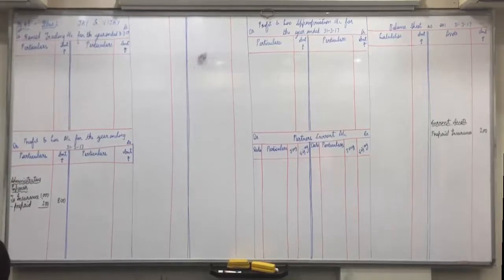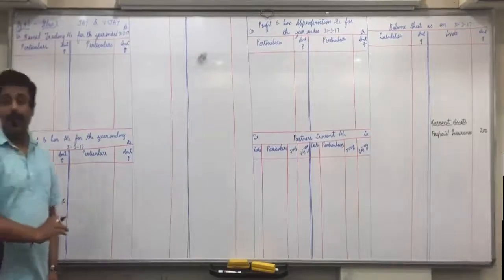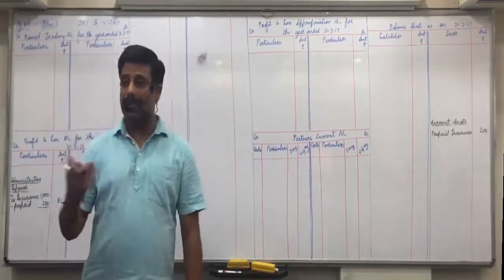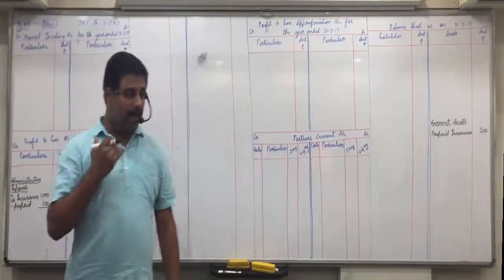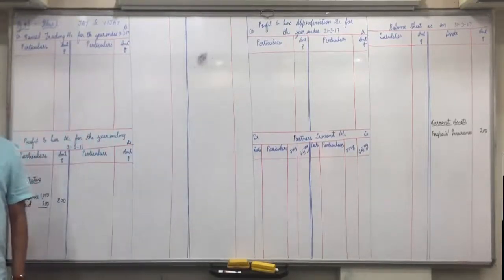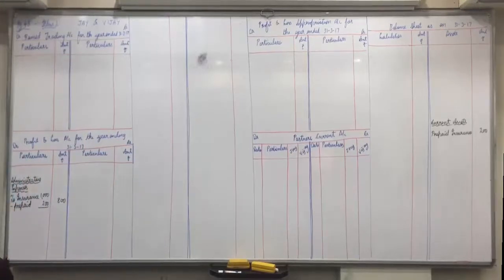Jay withdrew goods of 2,000 from business for his personal use. Goods taken for personal use. So we will record it in trading account, but purchases are not there, so we will record it on the credit side, and then we will add it in drawings. Correct. So now what is the journal entry if goods are taken for personal use? Drawings account debit to purchase account. Owner is the receiver, debit the receiver. So Jay's drawings account debit. Goods go out, credit what goes out, purchases account. Now, drawings account debit we have to add in drawings, but here instead of adding in drawings, we'll record in partner's current account on debit side. And to purchase means minus from purchase.